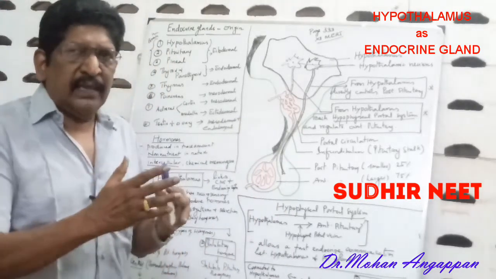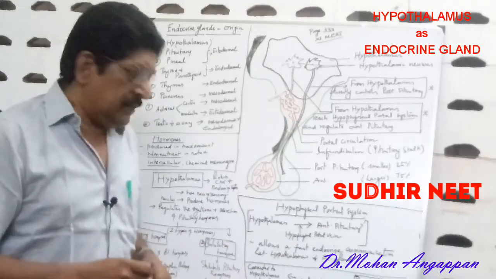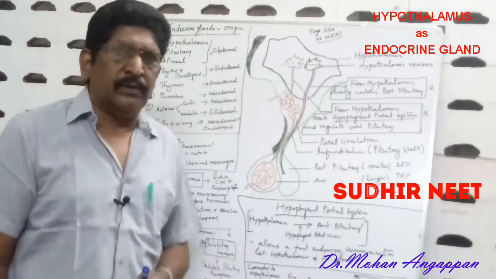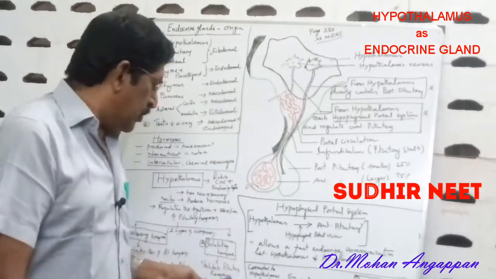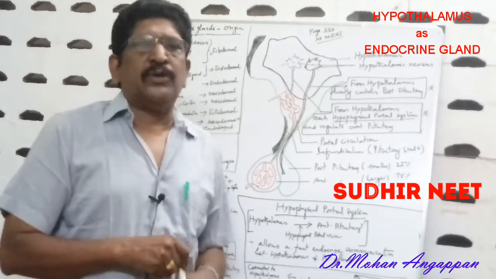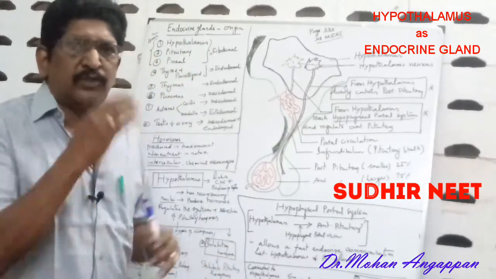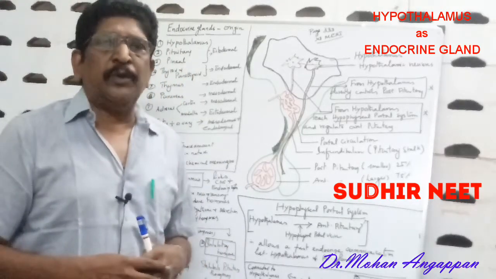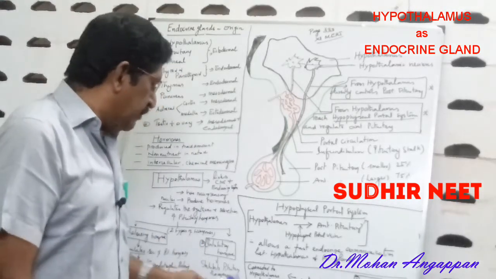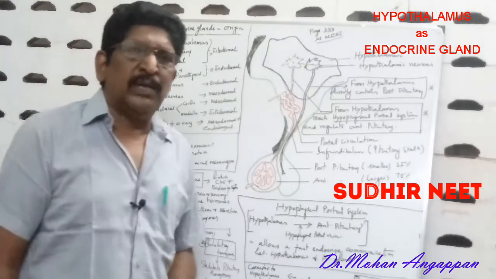The same way, it also inhibits. The second type of hormone is called inhibitory hormone. The inhibitory hormone inhibits the production of the pituitary hormones. They stop the hormones produced by the pituitary. Example, somatostatin, a very important hormone.